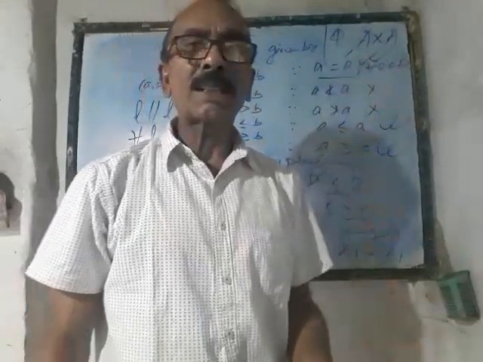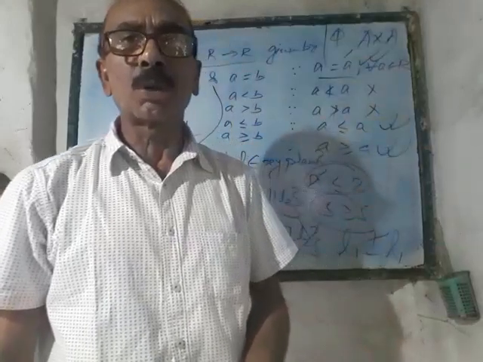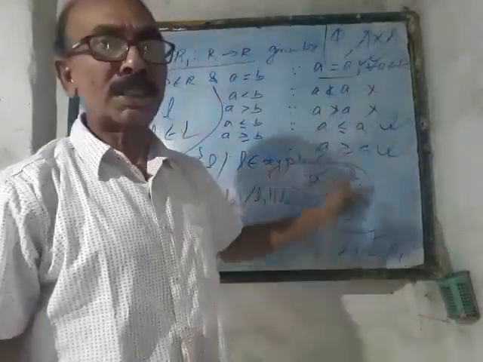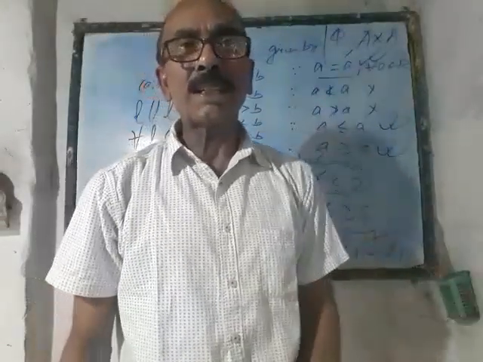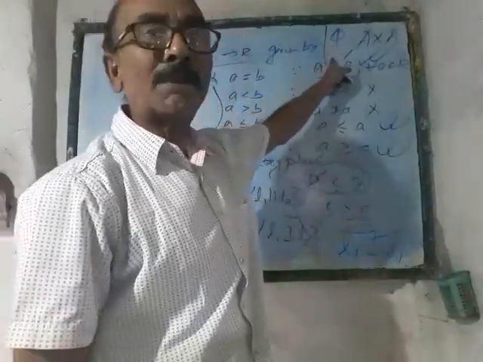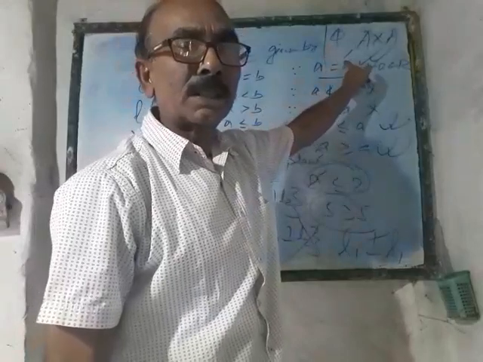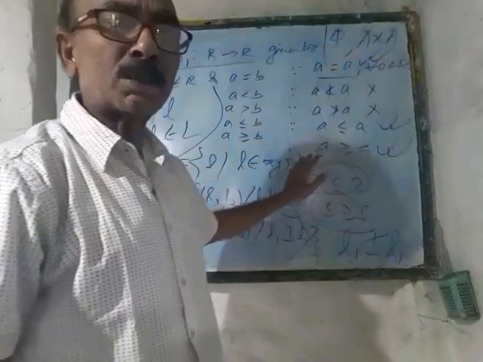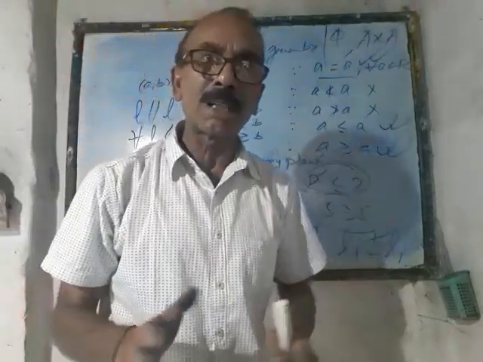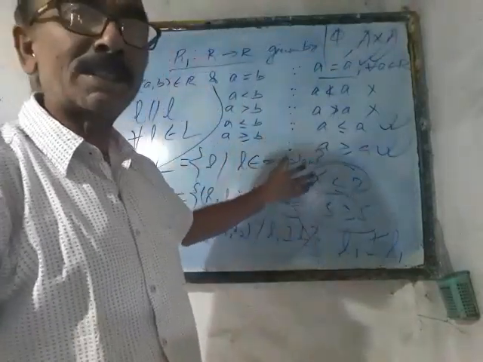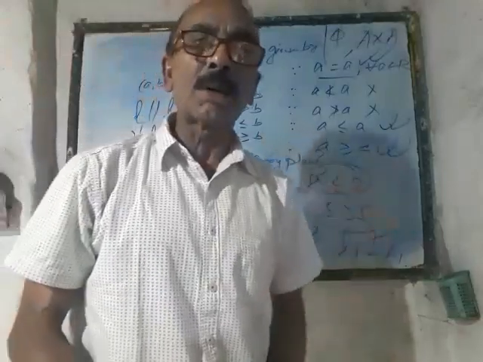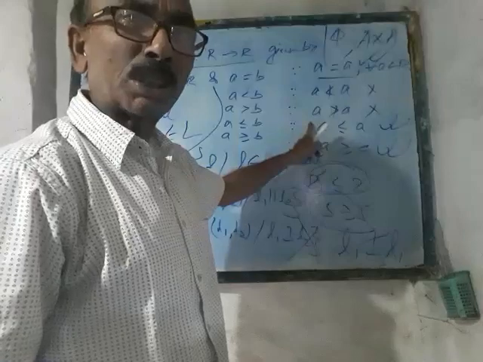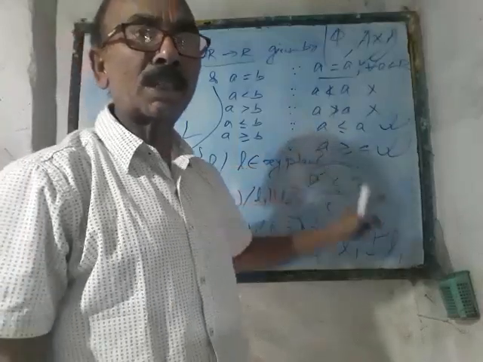So the universal relation contains (1,1), (2,2), (3,3), (4,4), (5,5), as many elements as are lying in the given set A. So in that case, we say that A cross A is a reflexive relation, whereas the empty relation is not a reflexive relation. So I think you have already understood the difference between identity relation and reflexive relation, and I have given a lot of examples to make you understand the difference between them, as well as to give a clear picture of reflexivity of the relation.